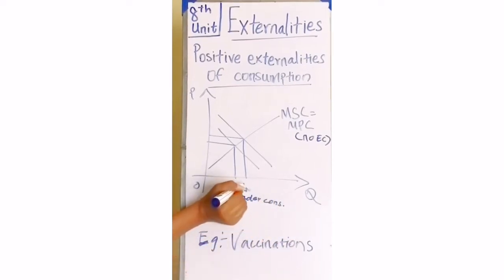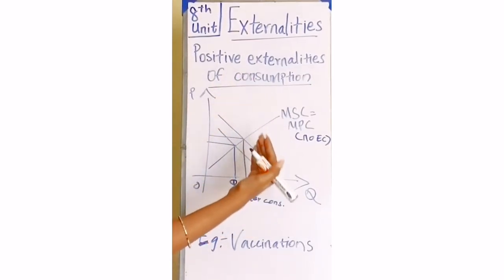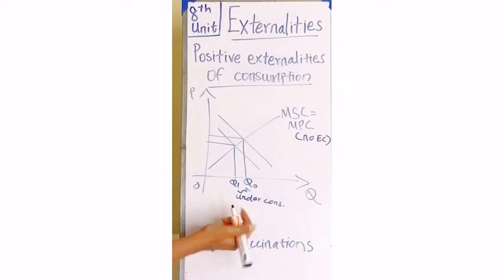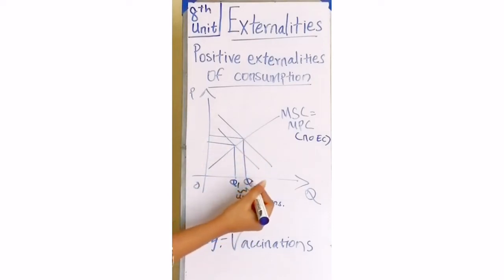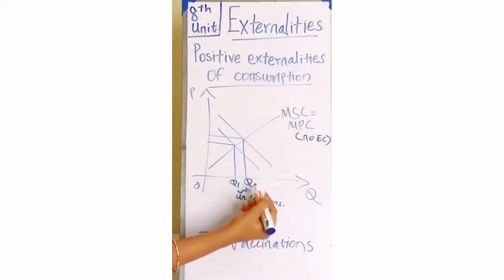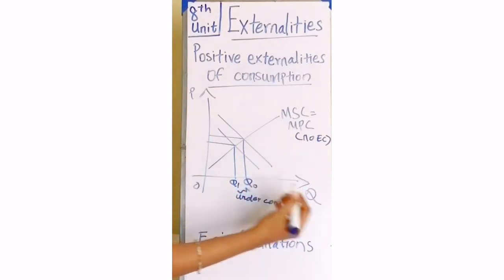If it's going to be underconsumption, we have to know that this is Q0, which is the socially preferable production level, and this is going to be Q1, where society is actually consuming. By this we can mark the other details. Wherever the socially preferable level is, MSC is going to be equal to MSB, marginal social benefit.